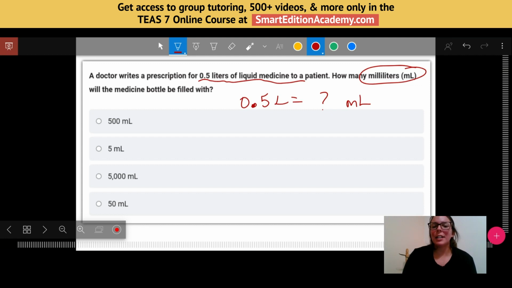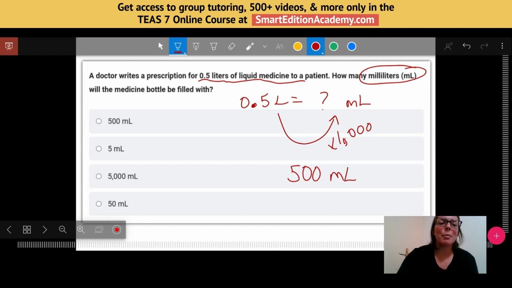So for this, I'm going to just show you the conversion to go from liters to milliliters. I just have to multiply by 1,000. So 1/2 times 1,000 would give me 500 milliliters. So if you put that as your answer, nice job, you got it.